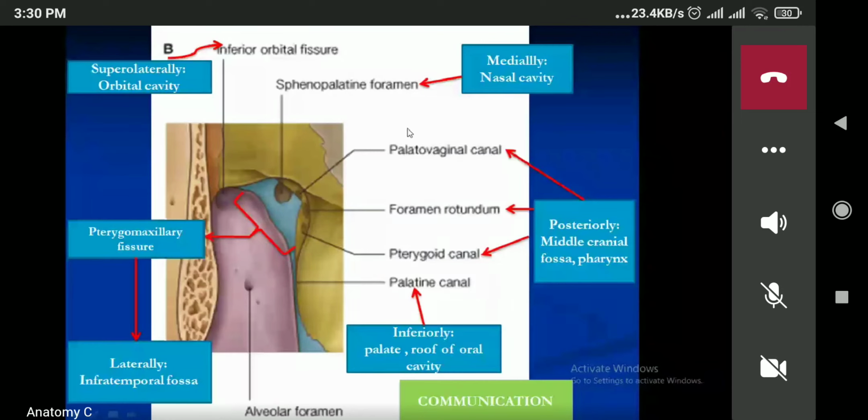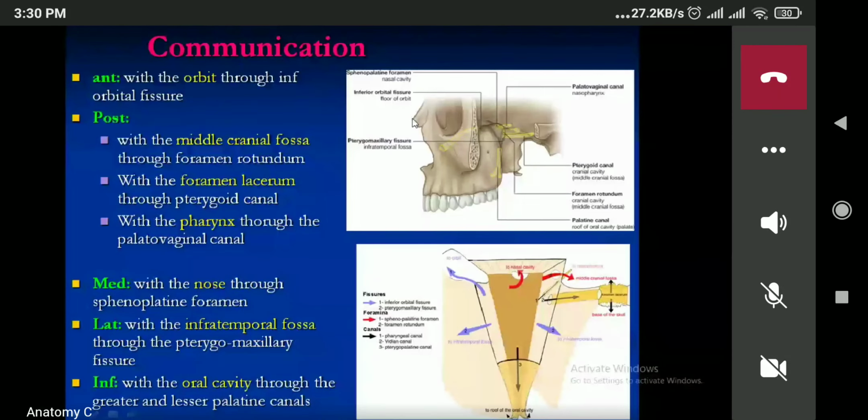Now, I'm going to repeat the same thing. Let's see over here. Anteriorly, this one will enter into the orbit through the inferior orbital fissure. Now, next is posteriorly.